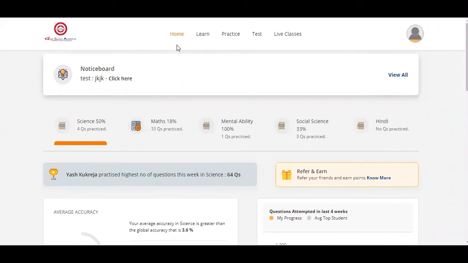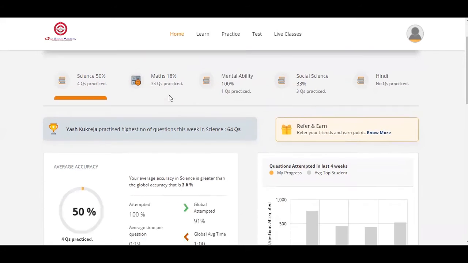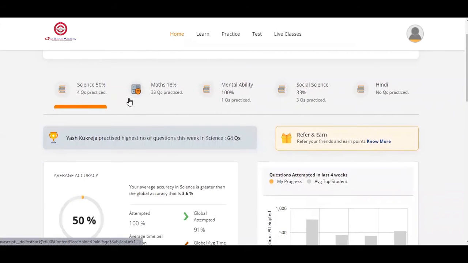You can see that your home tab is active, which is showing your notice board where you can access the notices produced by your faculty members. On the bottom of the notice board, your subjects are there, which is showing your performance, like how many questions you have practiced, and out of the practice questions, what is your accuracy.